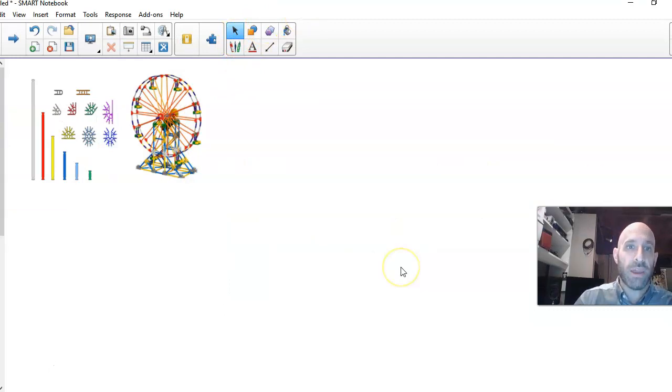All right, so you might recognize these little structures here I have. These are called Knex, right? Knex is a game you can play. So you can make something very complex like this Ferris wheel. And over here I have a bunch of pictures of the different Knex pieces. Why is that over there? Well, I'll explain in a minute.